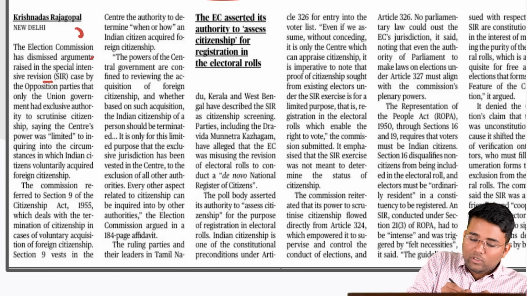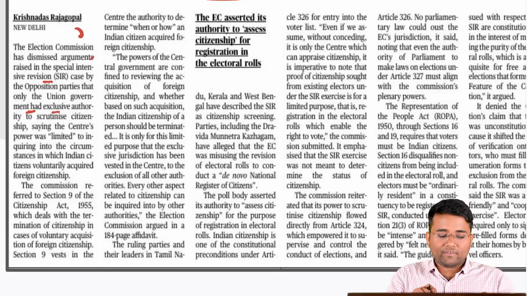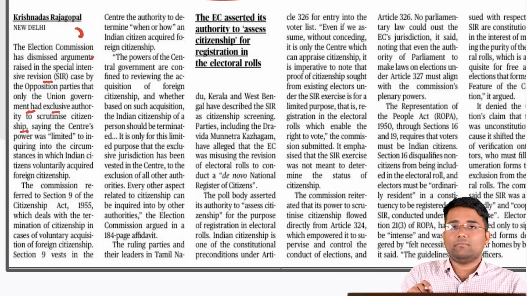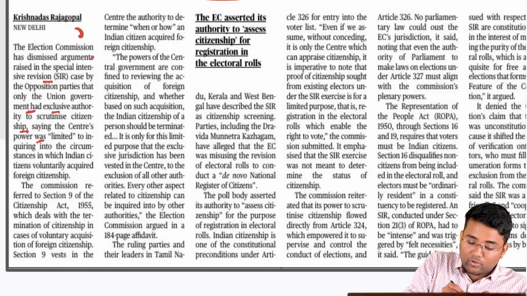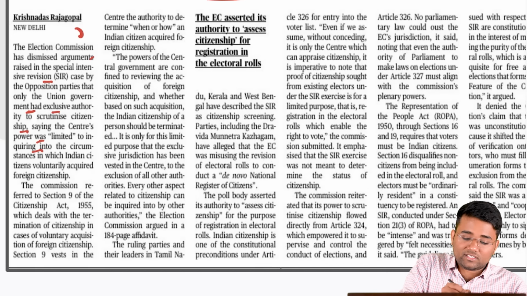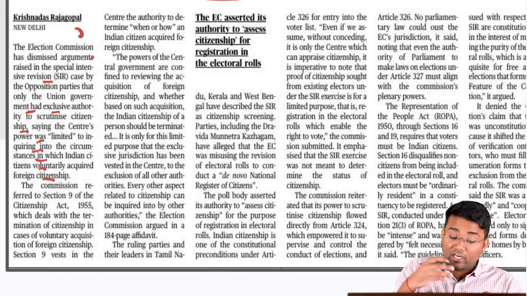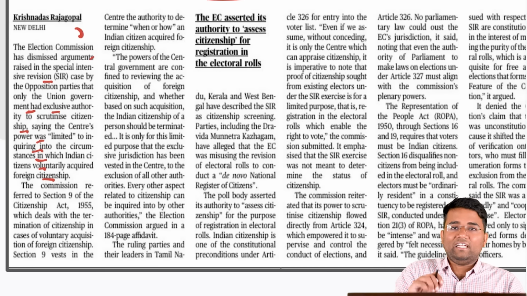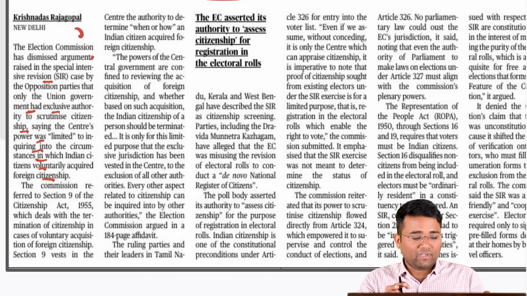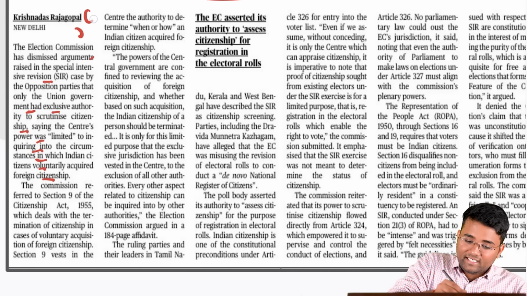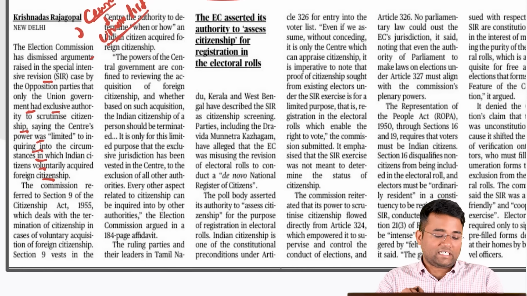Now they said that only the union government has the exclusive authority to scrutinize citizenship, and that the Center's power was also limited to inquiring into the circumstances in which an Indian citizen voluntarily acquired foreign citizenship under the Citizenship Act of 1955. Also, what we need to understand is that the census is one of the subjects under the Union List. That also shows that it is the complete domain of the Central government itself.